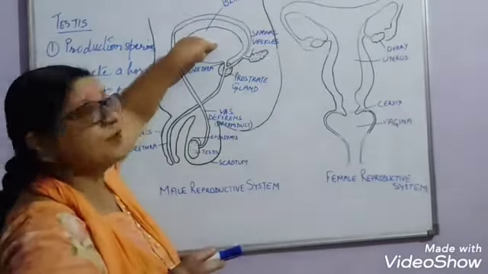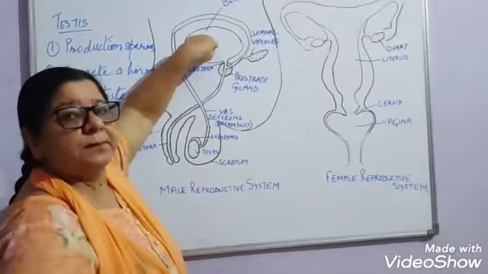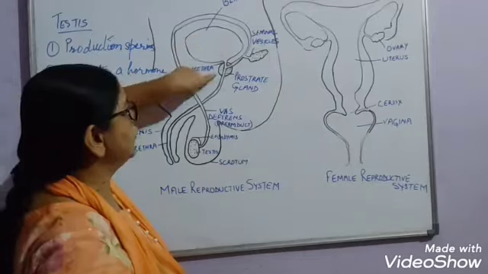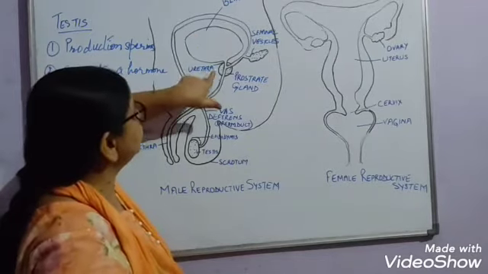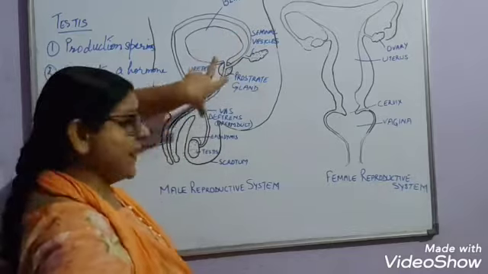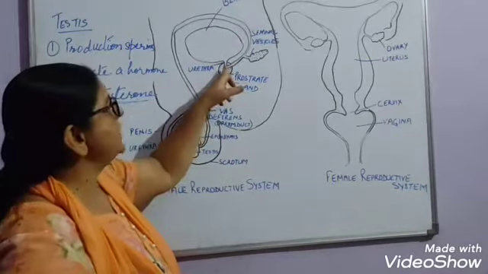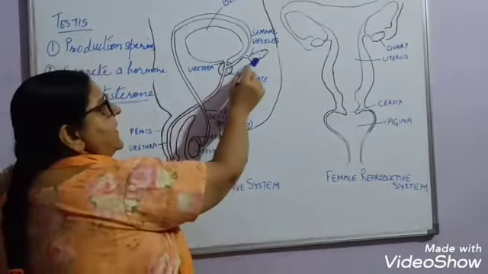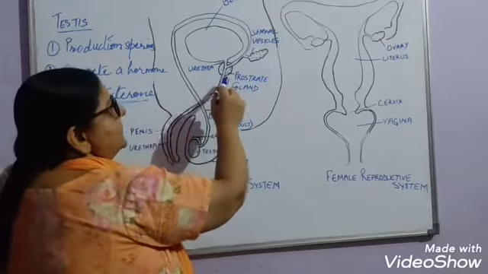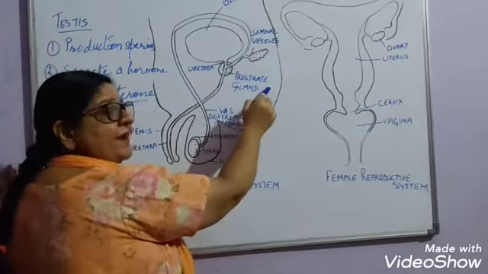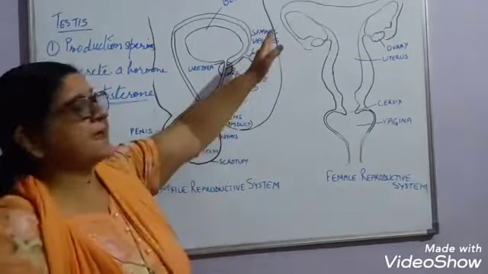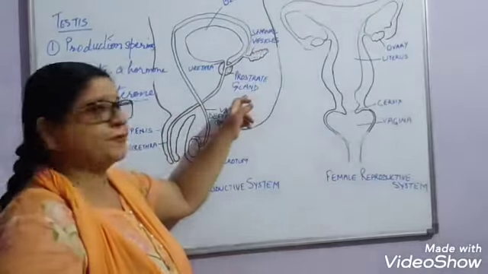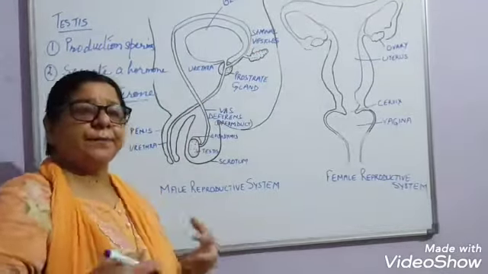It is attached to the urinary bladder and passes the urine. So this is the urinary bladder, with the tube called urethra passing out. This urethra and the vas deferens have a common opening. Along with this, there are some accessory glands present here, that is the prostate gland and the seminal vesicles. Now, what is the function of the seminal vesicles and prostate gland? They release a fluid.